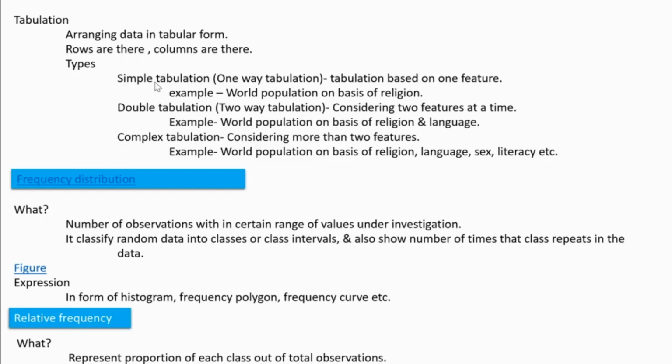Simple tabulation means only one particular feature or attribute is considered. Taking the case of height itself, the first column is the name of students and the second column is height. So they consider only height. That is simple type, based on one feature only. The example given here is world population on the basis of religion classification. Double tabulation means along with the height, we are going to tabulate another feature, what else, complexion perhaps.